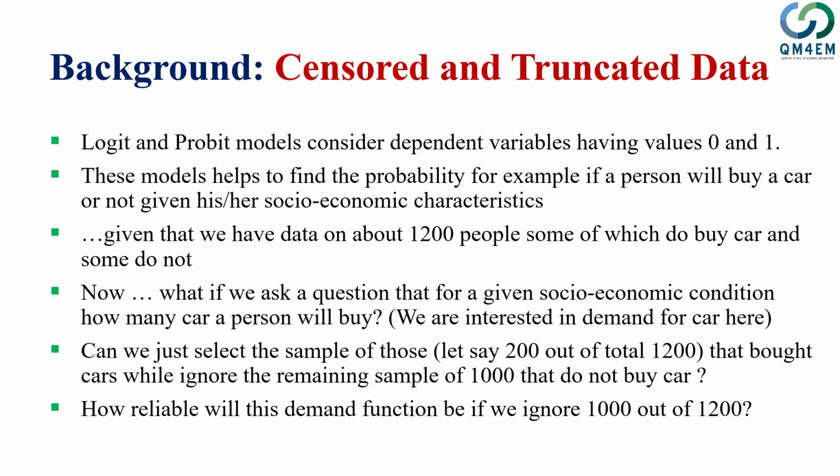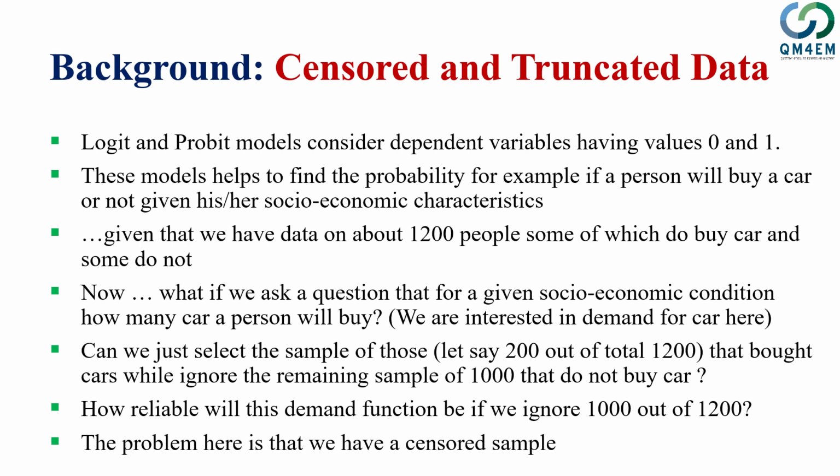So we said that this is the classical case of a censored sample. This is a censored sample because we are unable to observe the dependent variable values for all the explanatory variables. Or in other words, we have the data of 1200 individuals and all their socioeconomic characteristics, but we have only 200 people out of that 1200 who are buying a car, while we are unable to observe the dependent variable for the remaining 1000 who did not buy a car.